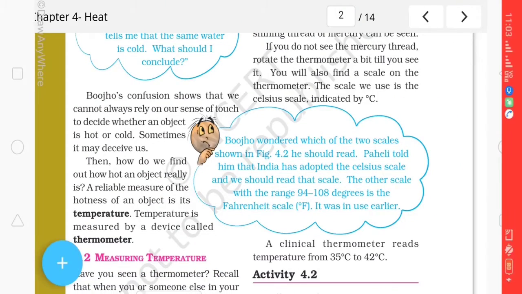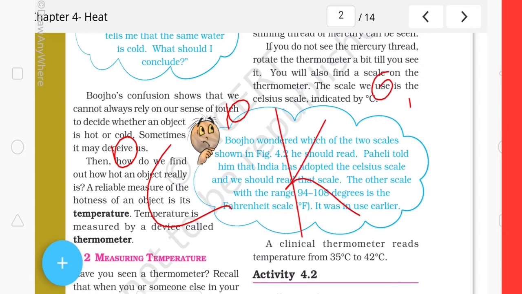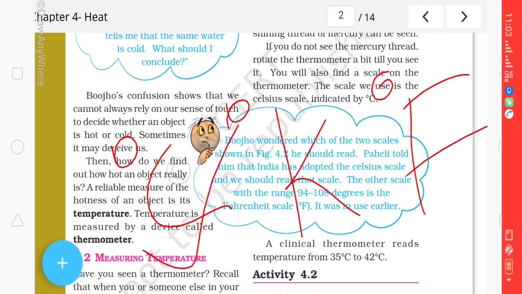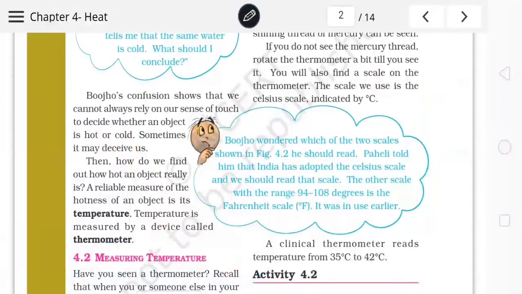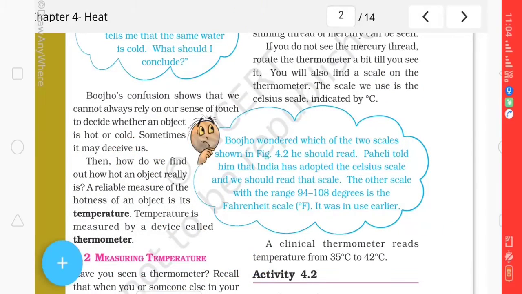The units we use to measure temperature may be degree Celsius, degree Kelvin, or degree Fahrenheit. In our country we mostly use degree Celsius. So no doubt we are using a thermometer to measure the temperature.